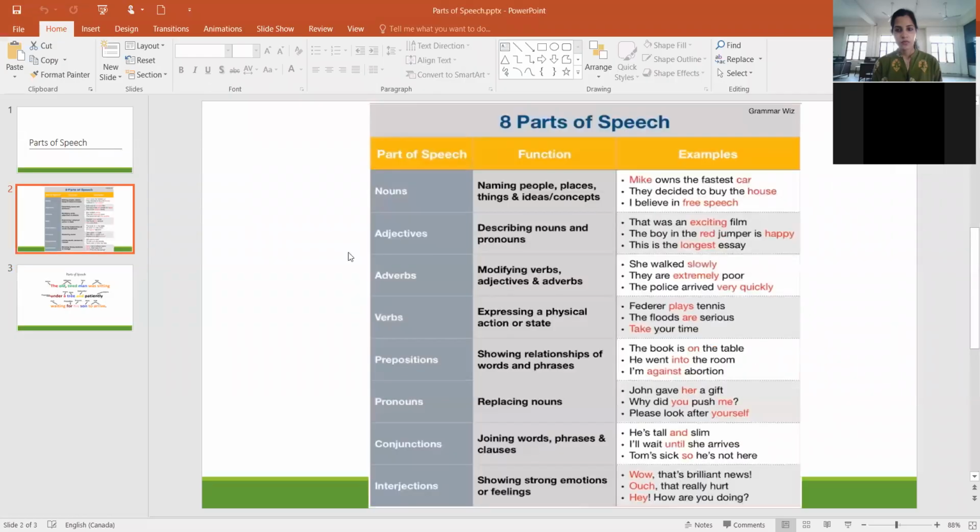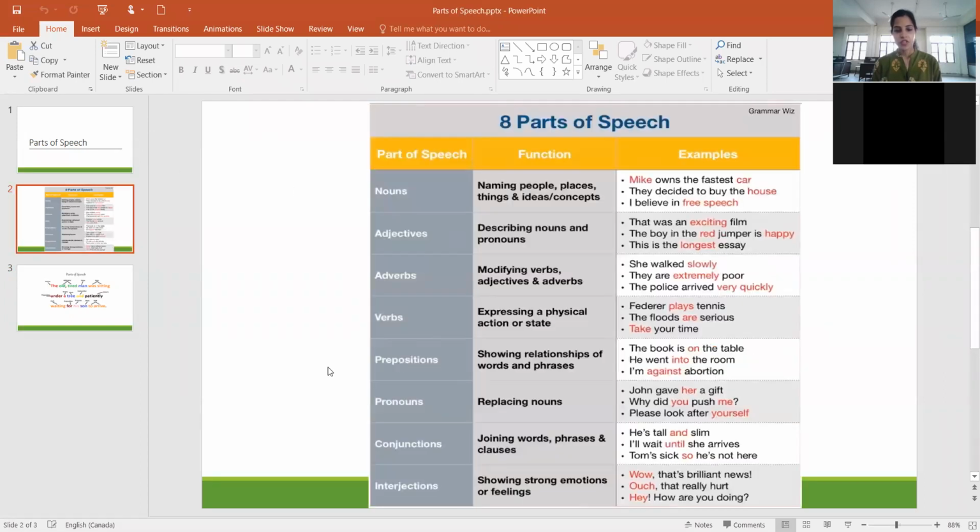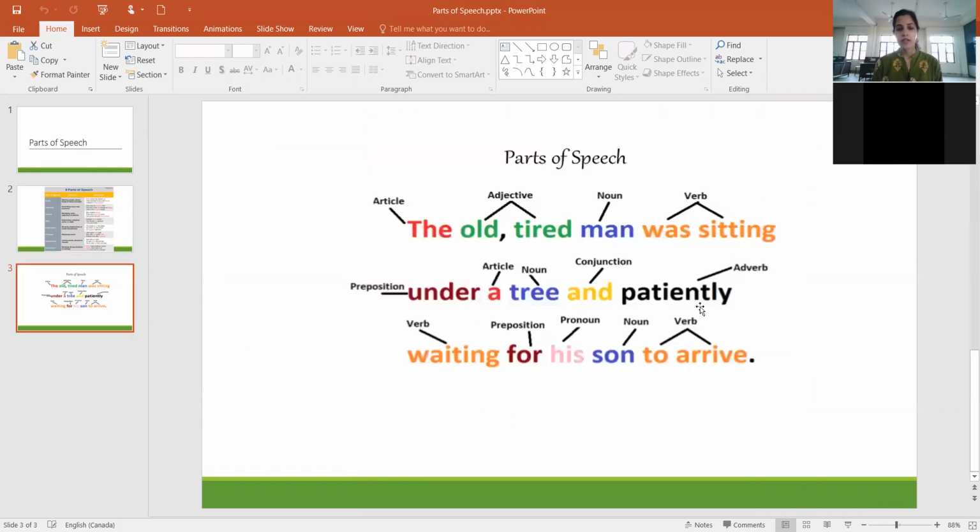Let's just revisit parts of speech again. So yes, this is what we discussed today. Right, the nouns, adjectives, adverbs, prepositions, pronouns, conjunctions, interjections, right? And I told you that articles are also a type of adjective only. And then we took a look at this sentence here, which has the various parts of speech, right? So any doubt, any question?